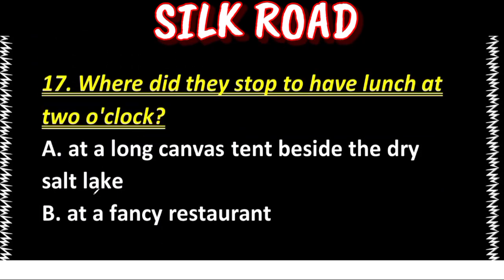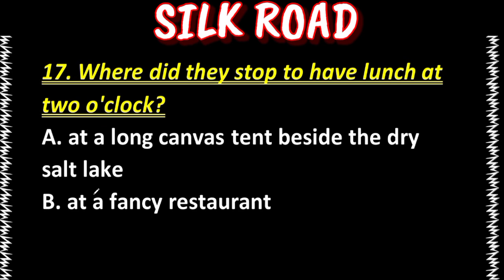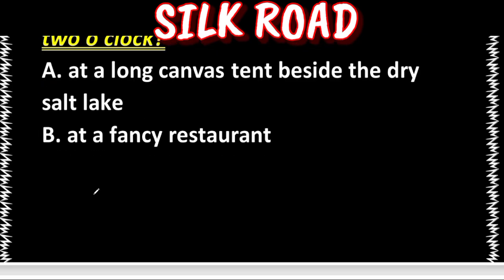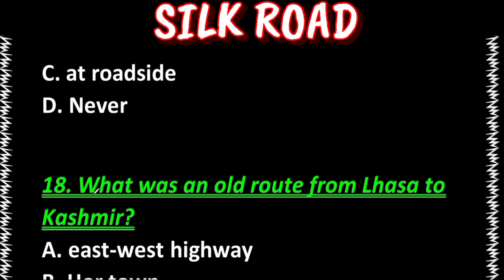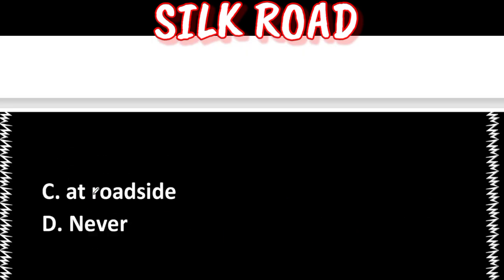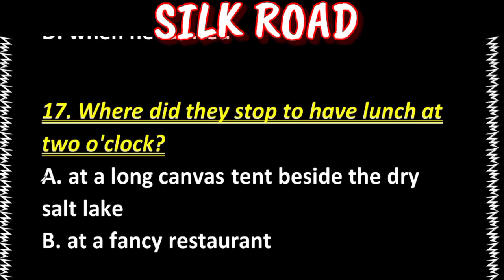Next question is, where did they stop to have lunch at 2 o'clock? A, at a long canvas tent beside the dry salt lake. B, at a fancy restaurant. C, at roadside. D, never. Our answer is option A, at a long canvas tent beside the dry salt lake.